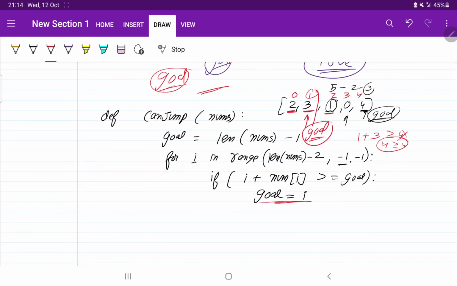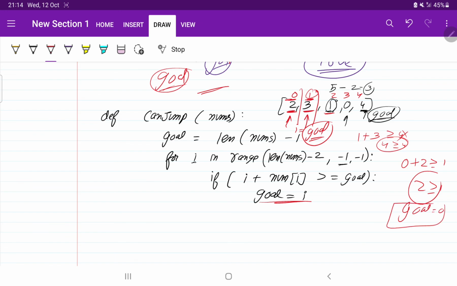Now if we reach this point, it is 0 plus 1, sorry, 0 plus 2, correct? 0 plus 2. Is it greater than the goal? What is the value of the goal? The goal value is the I index. So what is I? It is 1. So 2 is greater than 1. Yes, shift the goal. So now the goal value has come to the first index. So the goal becomes 0. Okay.